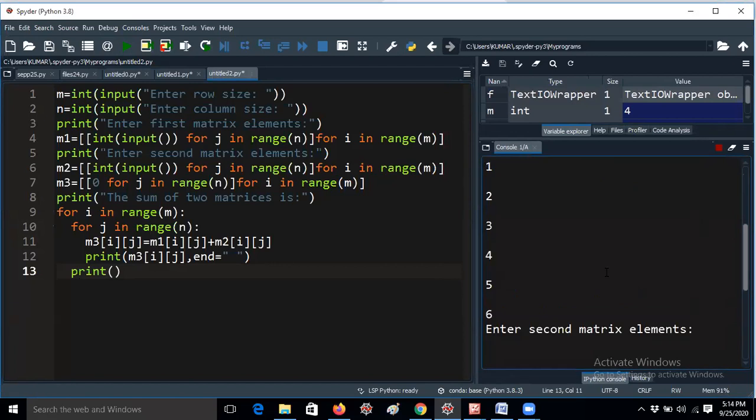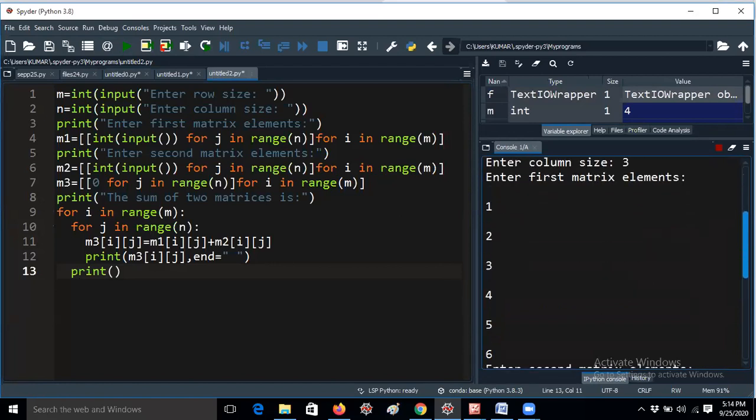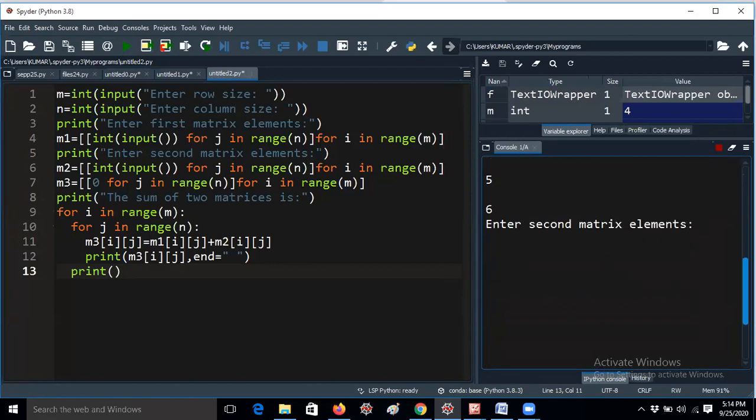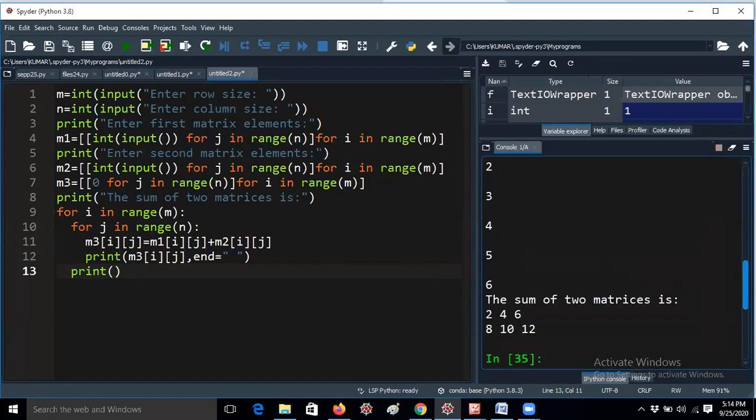Now, enter second matrix elements. I am giving 1, 2, 3, 4, 5, 6 again. So now I am getting the sum of the two matrices, C.